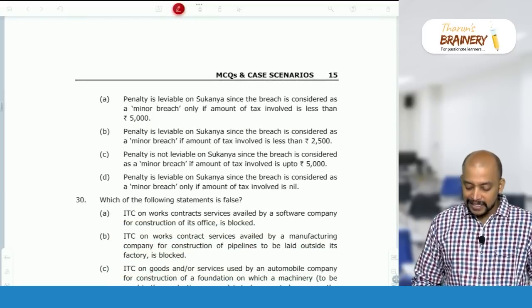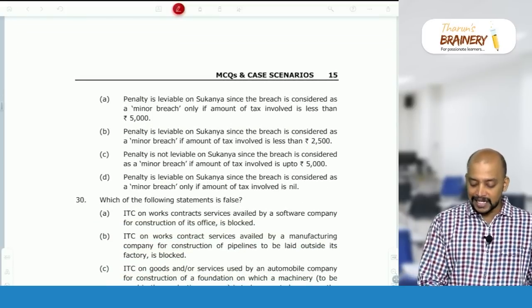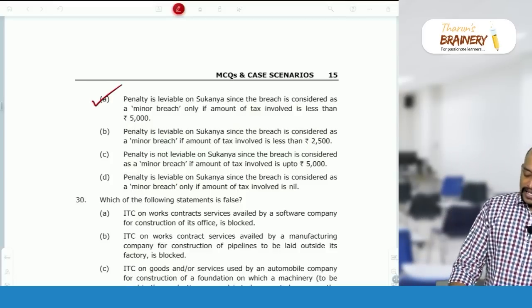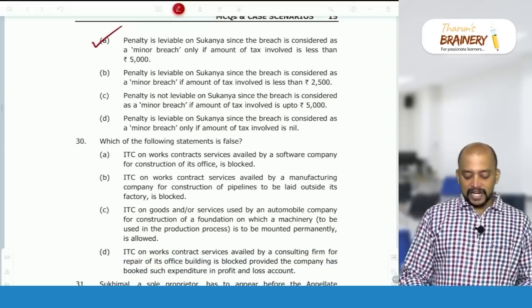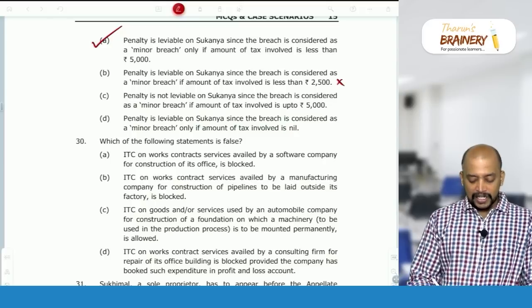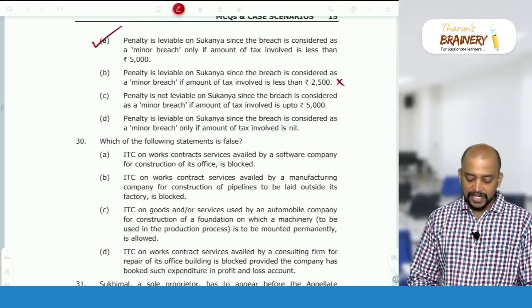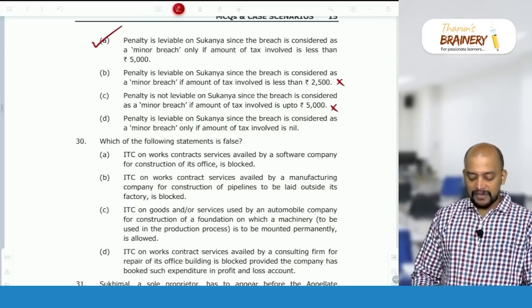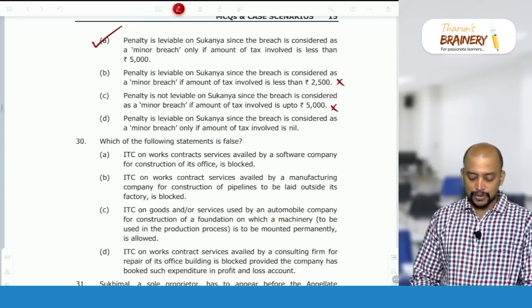Penalty is leviable since the breach is considered as minor breach only if the tax is less than 5,000. This is the correct answer. Penalty is leviable since the breach is considered as minor breach if the amount is less than 2,500. Wrong. Penalty not leviable since the breach is considered as minor breach if the tax involved is up to 5,000. No, it is less than 5,000. Penalty is leviable on Sukanya since the breach is considered as minor breach only if the tax is nil.